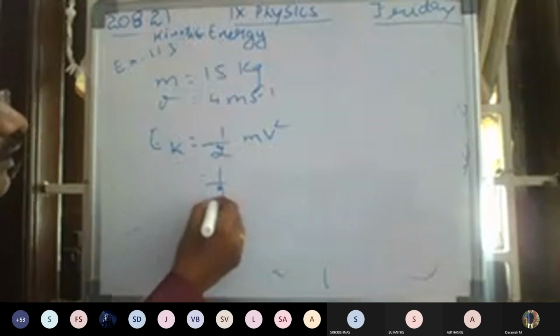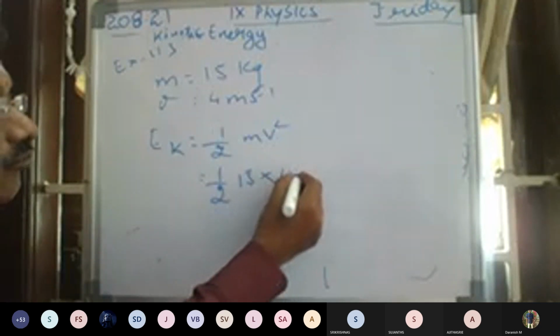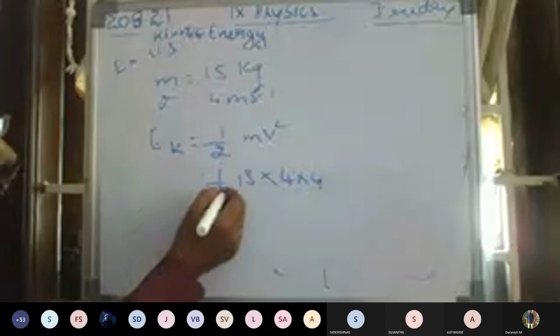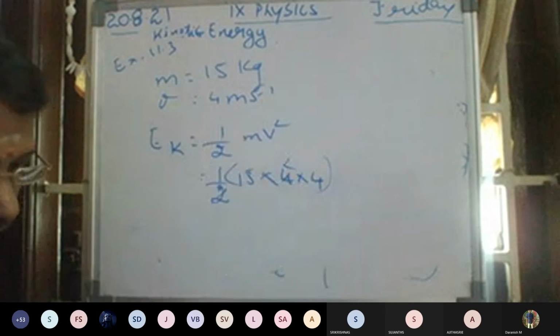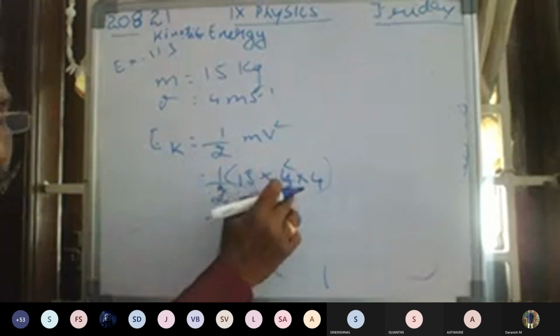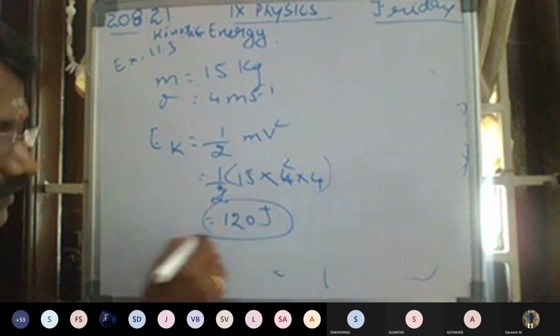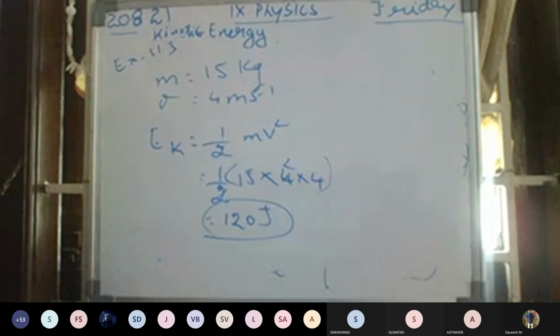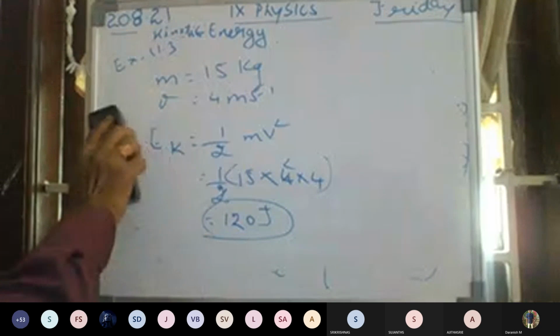So half into, what is the mass? Mass is 15 kg, into v square, which is 4 into 4. So 1 2 is 2, 2 2s are 4. Or like this: 15 2s are 30, 3 4s are 120 joules. That is the answer. The 2s cancel. 15 2s are 30, 3 4s are 120. 120 joules is the answer for this question. Okay. Understand this? Any doubt in this question? Okay. We can go for the next question.